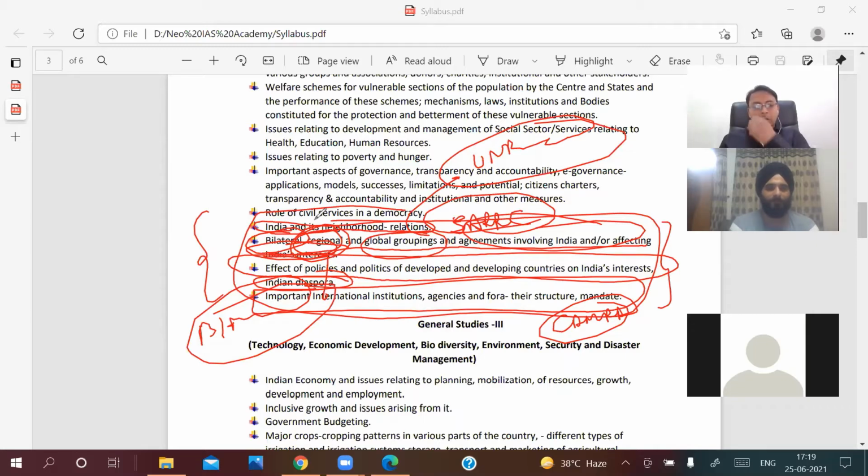And then we'll proceed with any other issue that could have an impact on India's interests. Then we'll discuss the Indian diaspora specifically, and then certain other institutions, like the G20 or any other important institutions. So that would be our scheme for this syllabus.